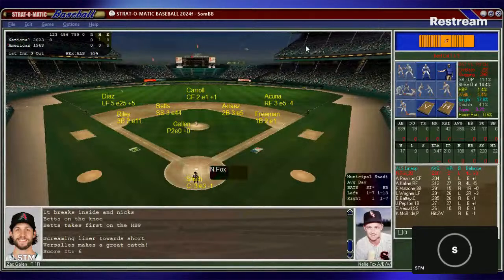And there's no DH. The pitchers are batting. Betts will play left field as a four. It's better as a five. So already coming off the field will be Diaz. He gets in the bat, and then Soto will take his place because of the defensive alignment problem that just caused. So Soto in left, Carroll in center, Acuna in right, Riley, Betts, Arise, Freeman, Smith, and then Gallen.